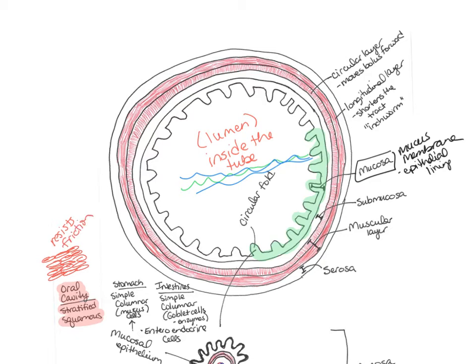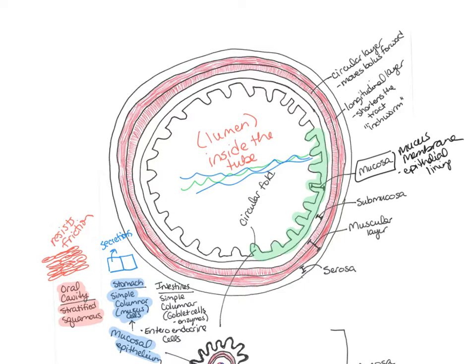Then when we look at the stomach, that has a different function. So that epithelia is going to be more simple columnar, and it's going to contain some mucus cells as well. So then we call it a mucosal epithelium. So it has simple columnar cells. These cells, if you remember them, are one layer of these columnar or rectangular cells.